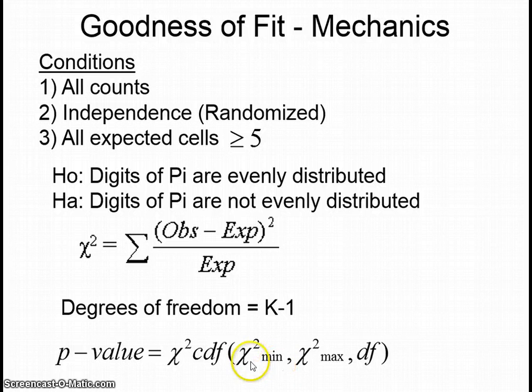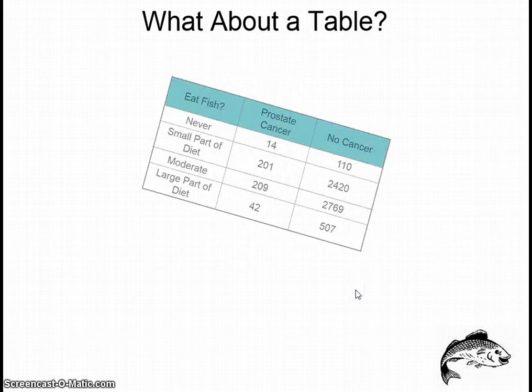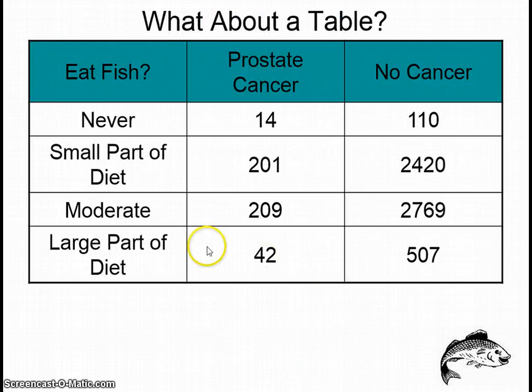Go ahead and plug it in yourself and find out whether the digits of pi are evenly distributed or not using your p-value. All right, what about a table? We just did a list versus another list. What about a table? Here's a good example. Eating fish. Good for you, right? What about specifically for men and getting prostate cancer?